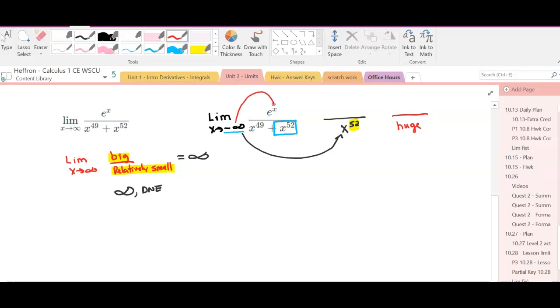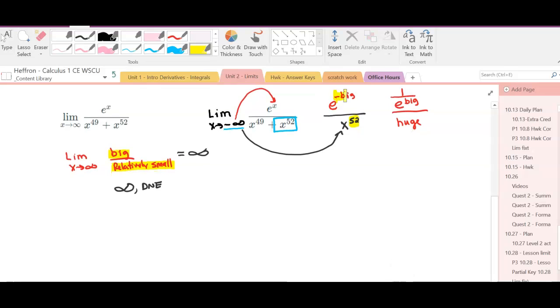And so what really matters is this big or small? Well, when I put a negative number in here, this becomes e to the negative big, which is the same as 1 over e to the positive big, because that negative exponent sends us to the denominator.